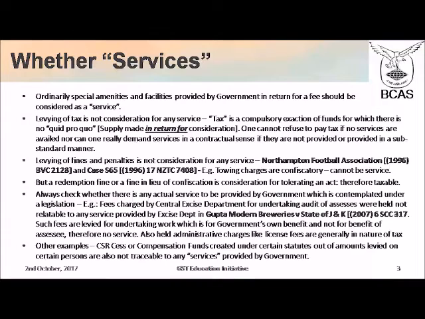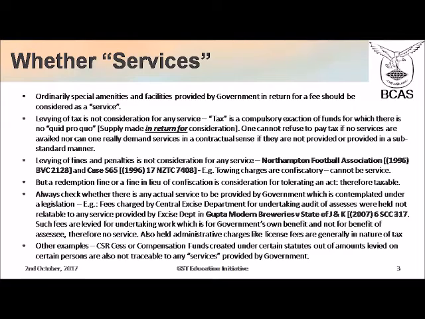Now, even though most of the supplies given by the government will be services, whether every charge which is made by the government on a citizen or a person is consideration for any service, my answer is no. See, ordinarily special amenities and facilities provided by the government in return for a fee should be considered as a service. The tax which is levied, this property tax, etc., or various taxes which are levied under various statutes, all of them are not levied in return for any service.